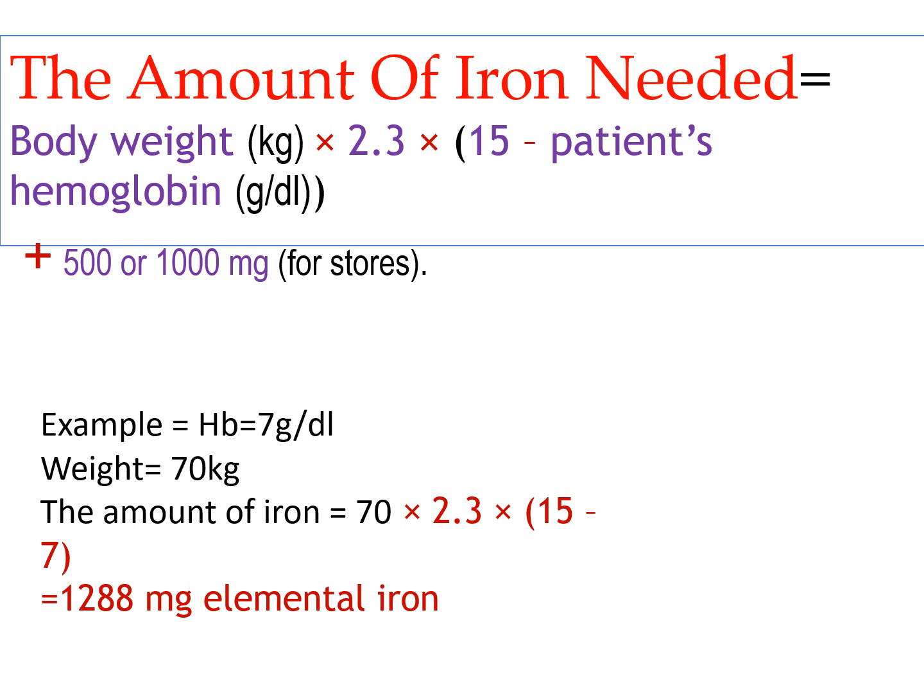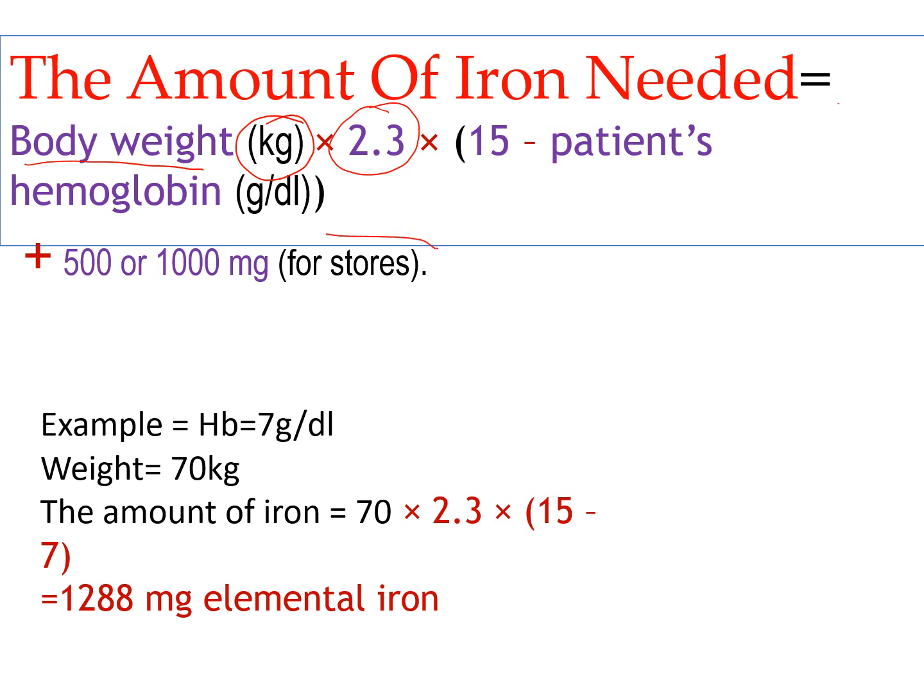Now, if we diagnose iron deficiency anemia, how do we calculate the amount of iron needed? There are multiple equations. The simplest is this one: total body weight in kg multiplied by 2.3 multiplied by 15 minus the patient's hemoglobin.